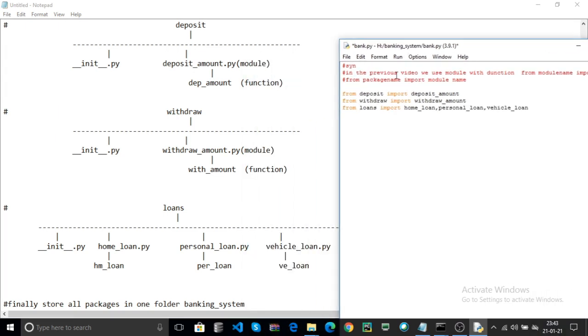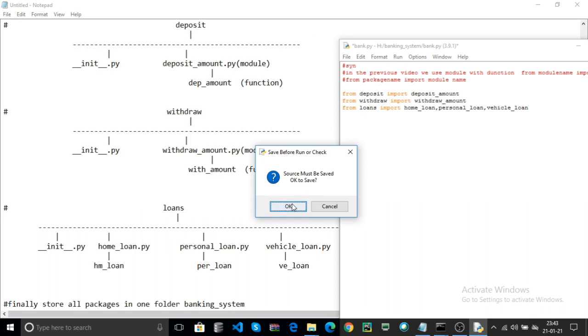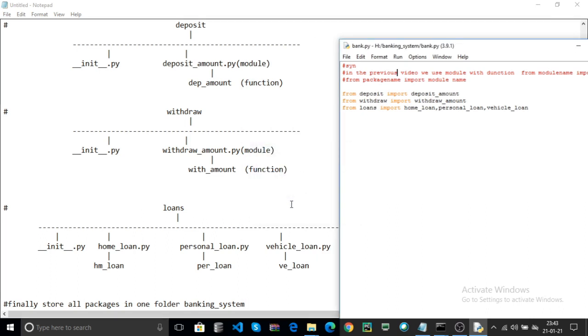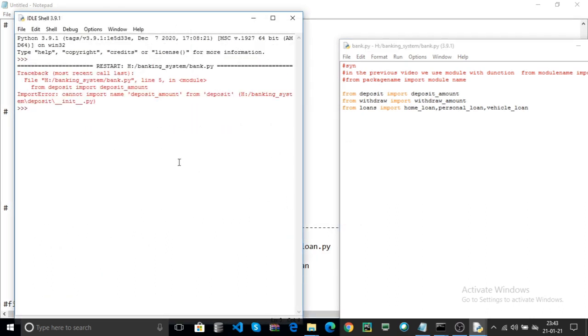Here you can run the code and check if there are any errors for importing. Here it says from deposit_amount cannot import the name. Now check.